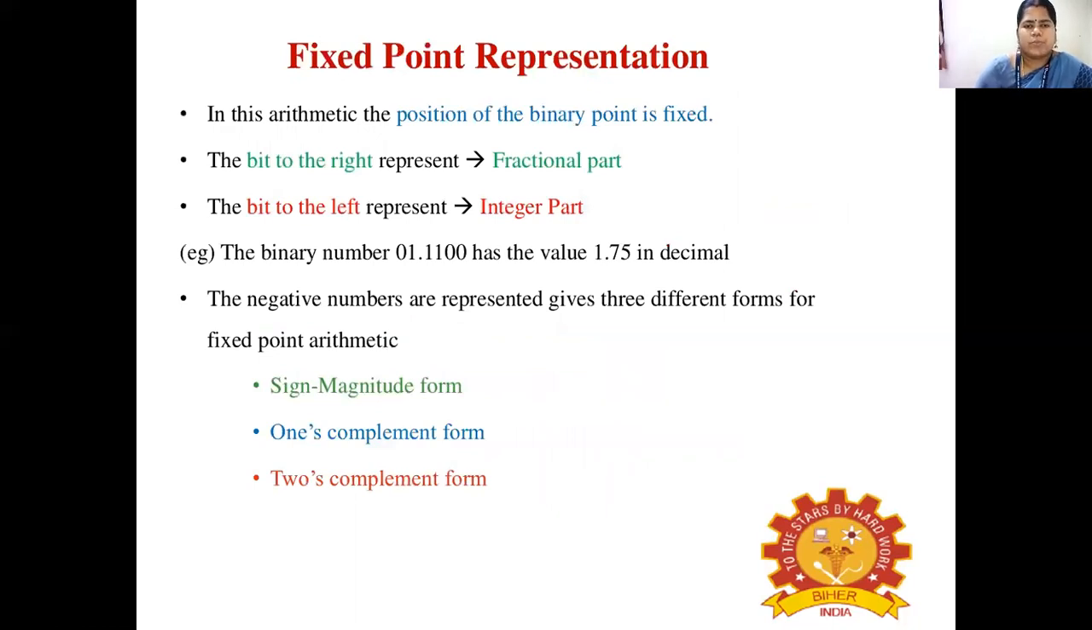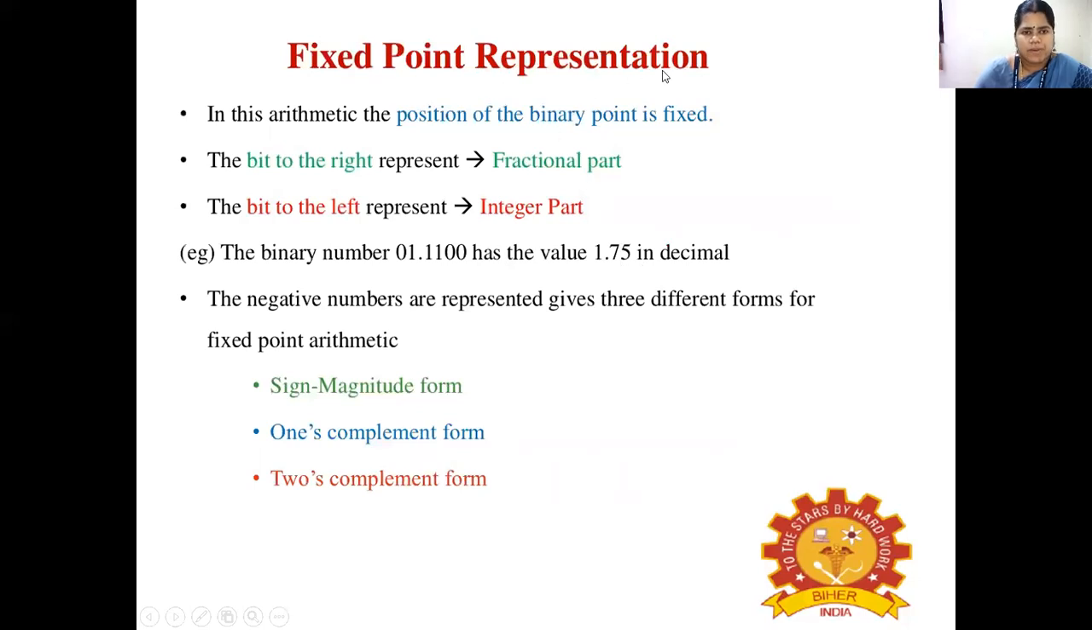Let's see about fixed point representation. In this arithmetic, the position of the binary point is fixed. And here, the bits to the right represent the fractional part, and the bits to the left represent the integer part. For example, here we can say that left of the radix point represents the integer part, and right of the radix point represents the fractional part. And this represents the value of 1.75 in decimal.